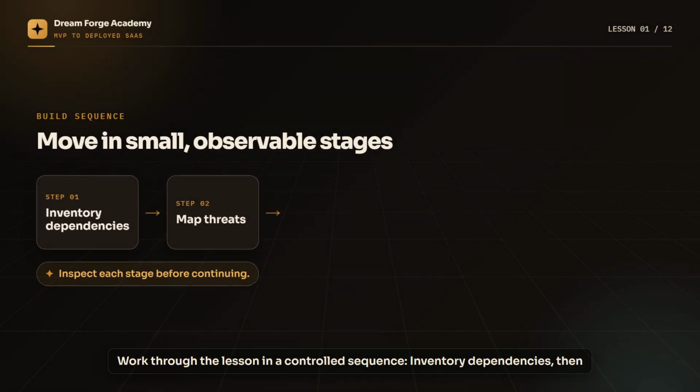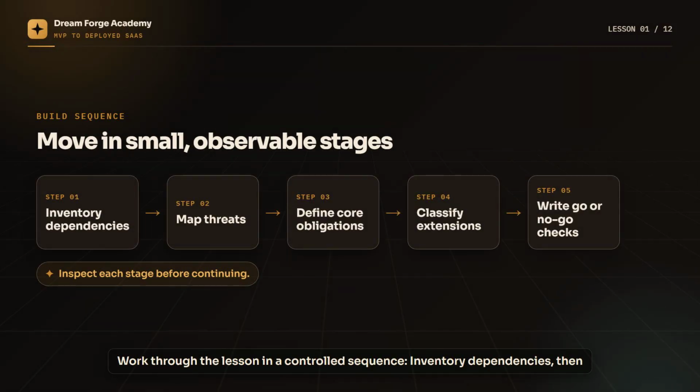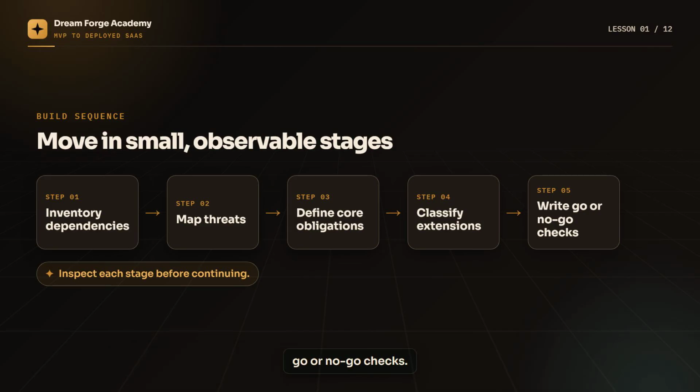Work through the lesson in a controlled sequence. Inventory dependencies, then map threats, then define core obligations, then classify extensions, then write go or no-go checks. Pause after each stage and inspect the result. This prevents a long agent run from hiding the first incorrect assumption or expanding into work that belongs to a later lesson.